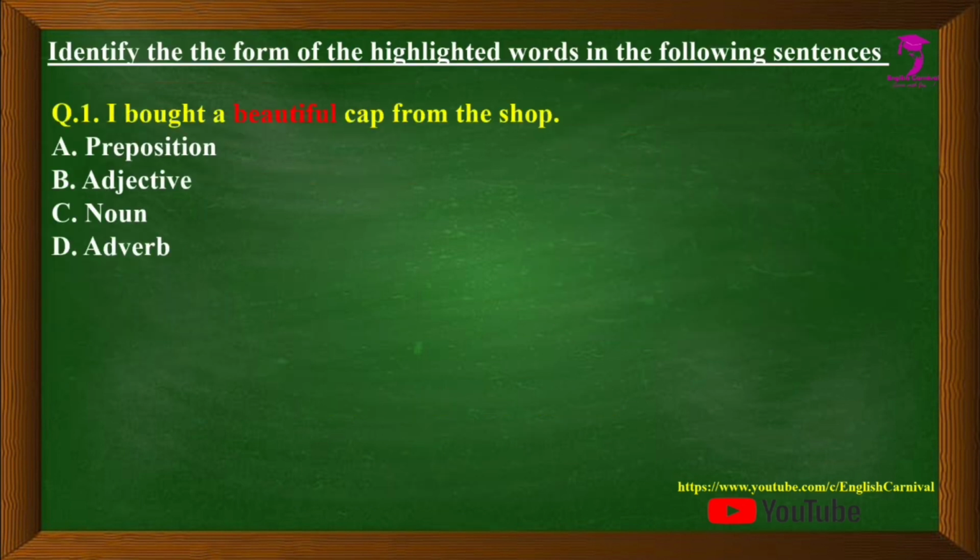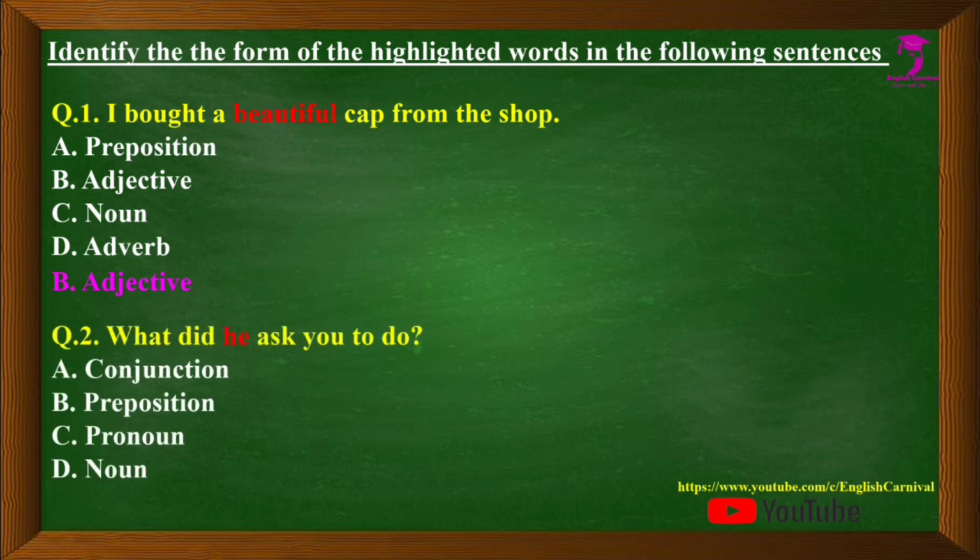So the first question we have, friends, here we have to identify the form of the highlighted words given in the sentences. Question first we have, I bought a beautiful cap from the shop. The word beautiful has been highlighted over here and we have to identify the form of this word. Options are A, preposition, B, adjective, C, noun and D, adverb. The correct answer is B, that is adjective.